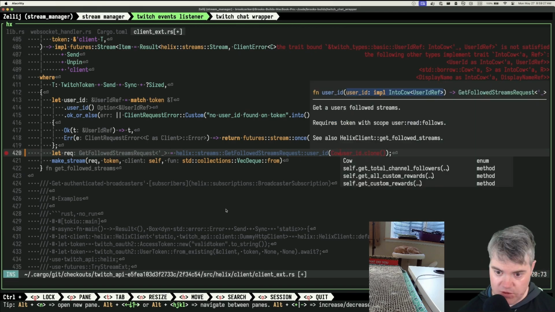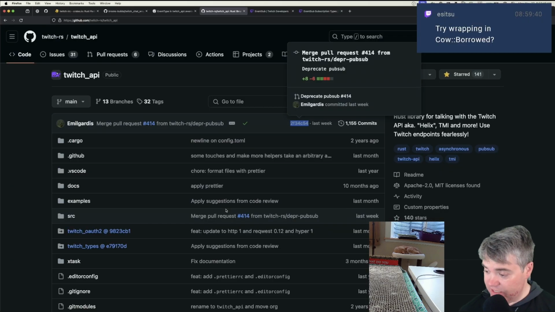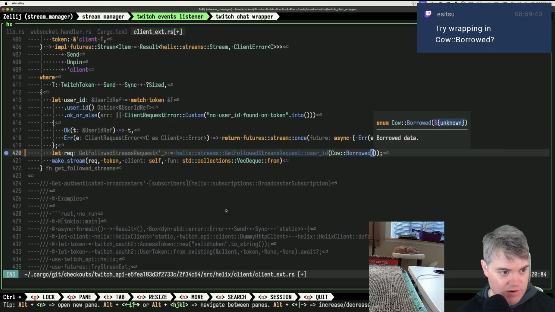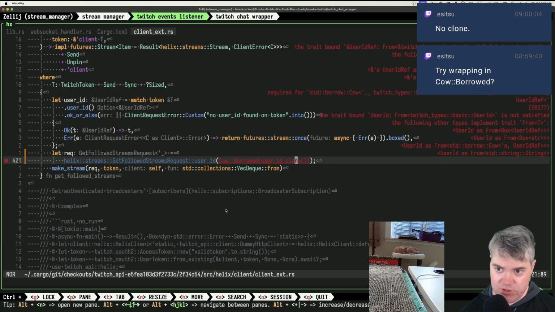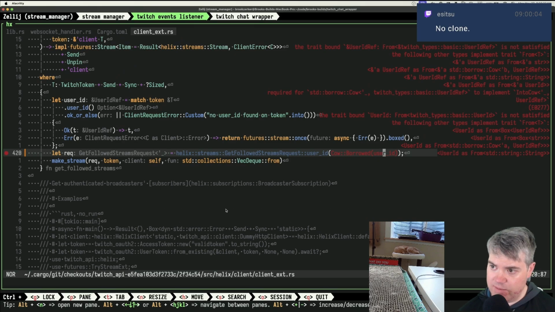I've not used cow before. So can I do cow? They have a new? They do not have a new. How do I use cow? Oh, try wrapping in. Okay, so cow borrowed is how I use cow. So it'd be cow borrowed, borrow the data, and we're gonna pass in user ID and we'll clone you. The trait bound reference to is not satisfied. Do I not want the clone? No, it's not satisfied. The following other types implement trait from user ID ref is from string. Yeah, okay, so no clone.